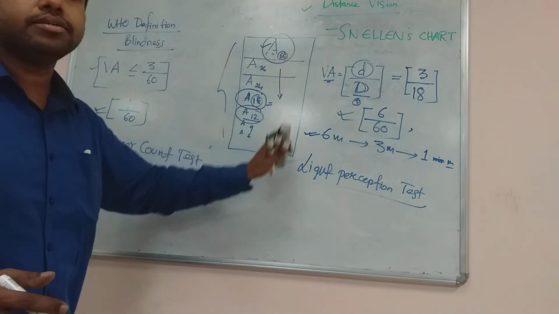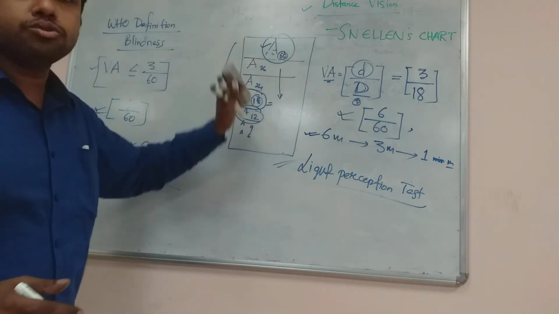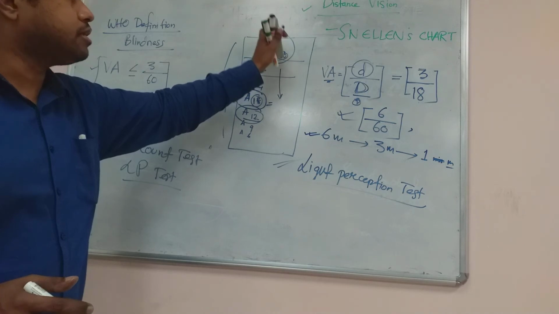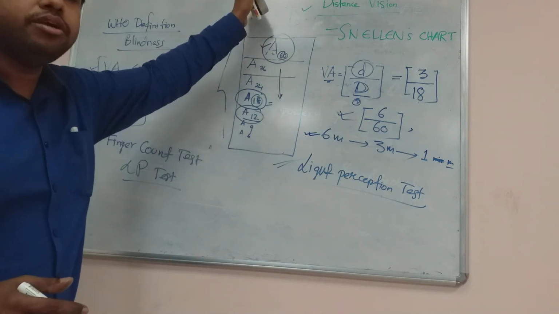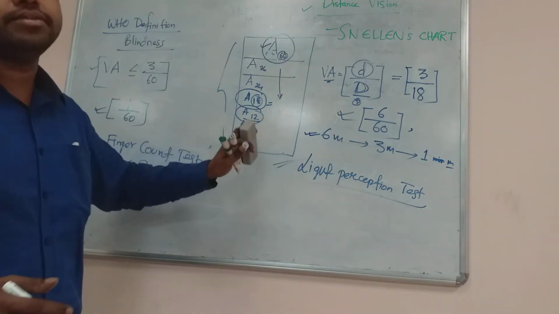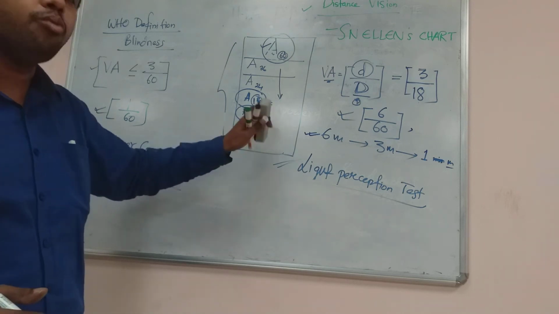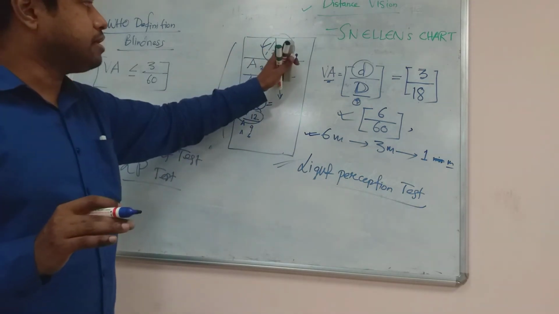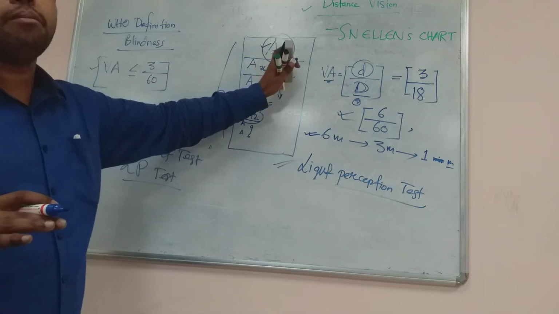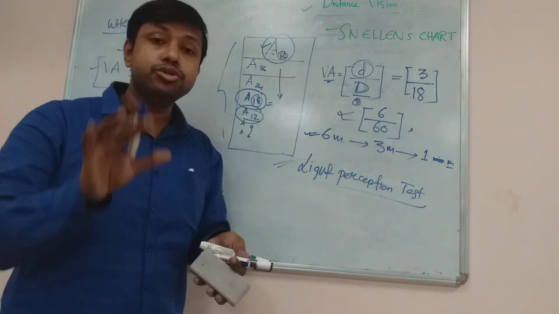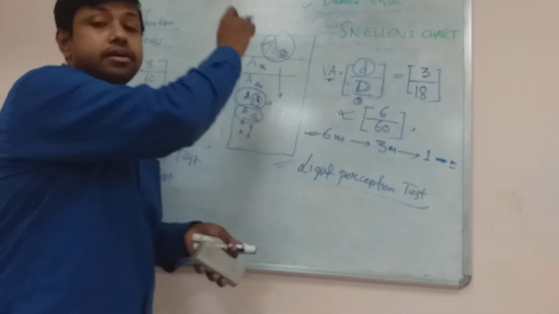Snellen's chart contains various rows of letters. The topmost letter has maximum size, and gradually as you go down, the letters become smaller, and at the bottom the letter is smallest in size. A number is mentioned below the letter. This number reflects the distance from which a normal healthy subject can read the letter normally.